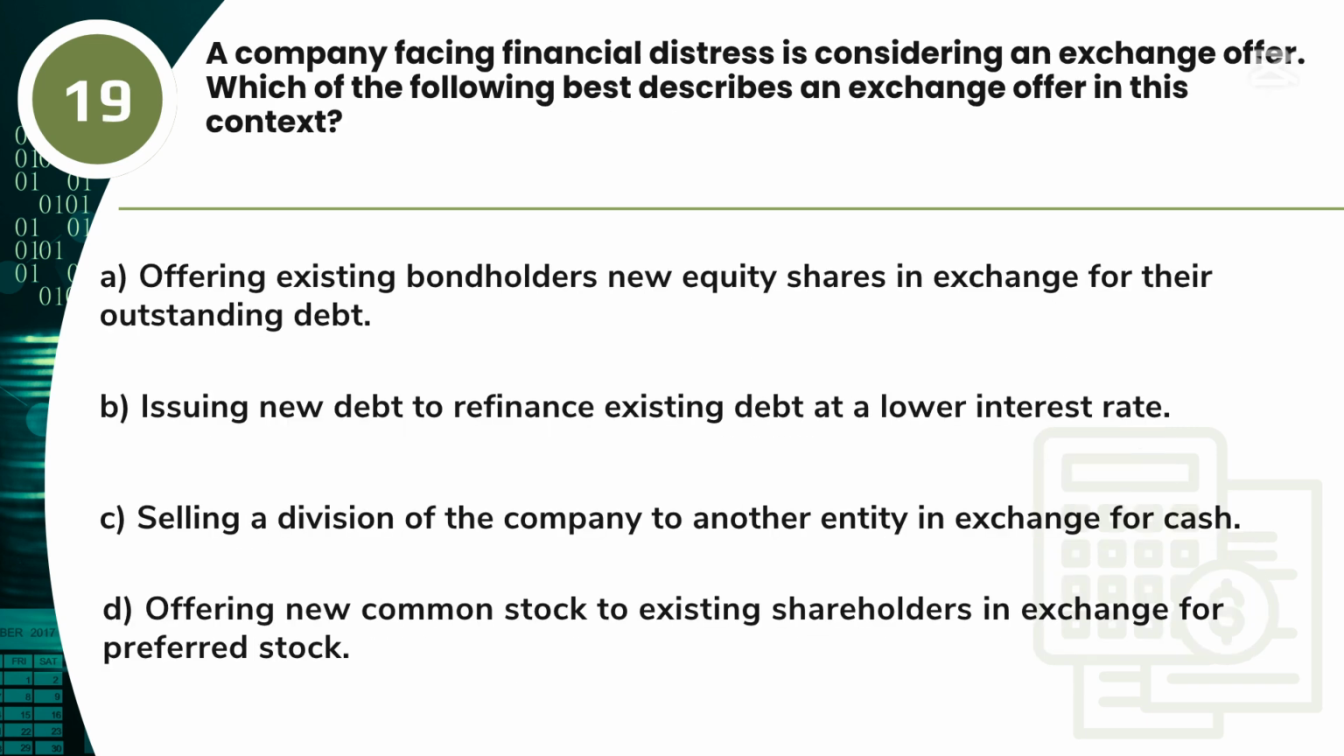Question 19. A company facing financial distress is considering an exchange offer. Which of the following best describes an exchange offer in this context? A. Offering existing bondholders new equity shares in exchange for their outstanding debt. B. Issuing new debt to refinance existing debt at a lower interest rate. C. Selling a division of the company to another entity in exchange for cash. D. Offering new common stock to existing shareholders in exchange for preferred stock.